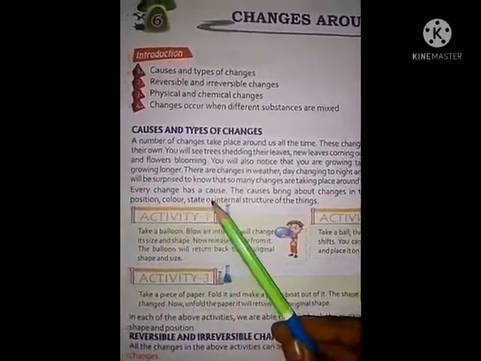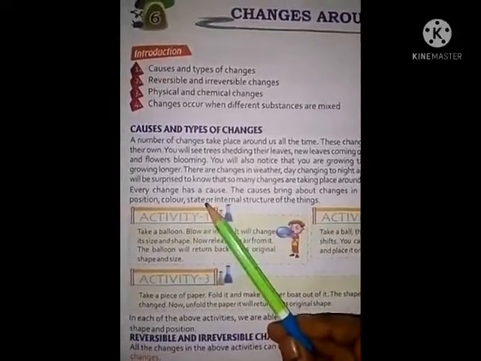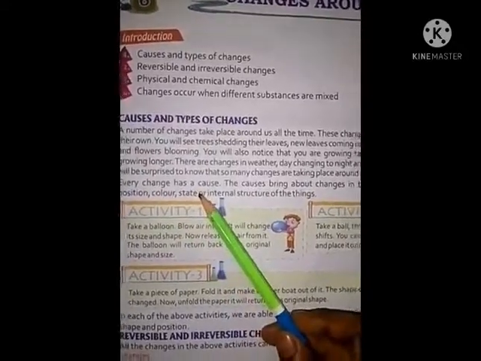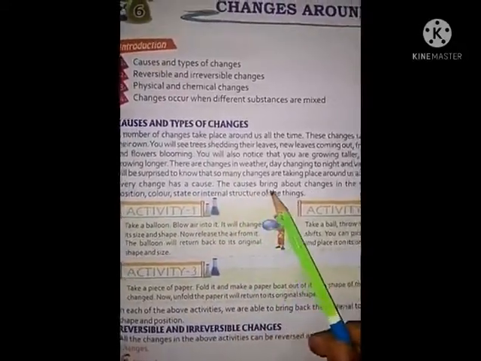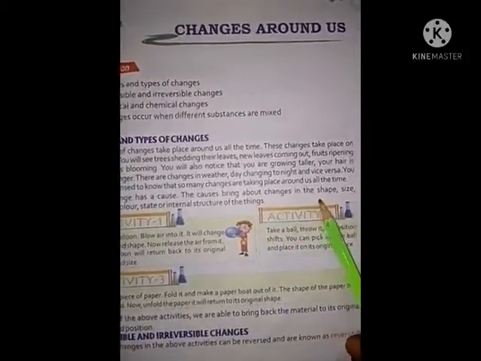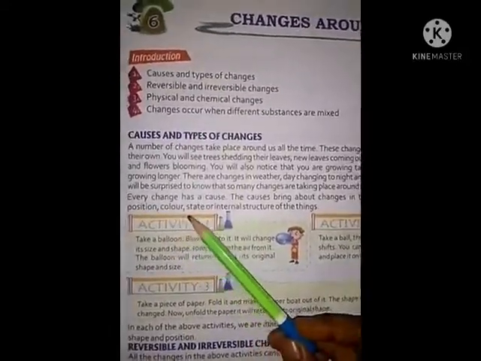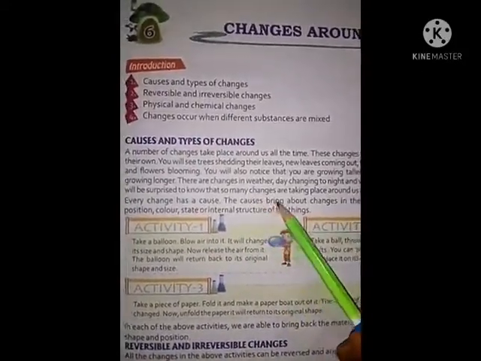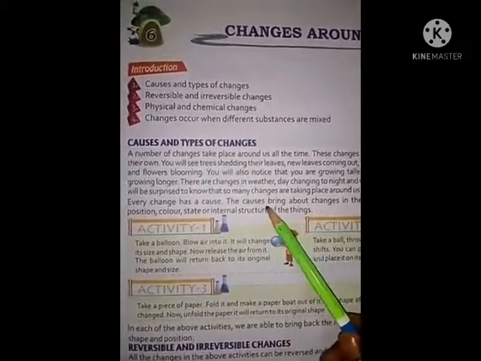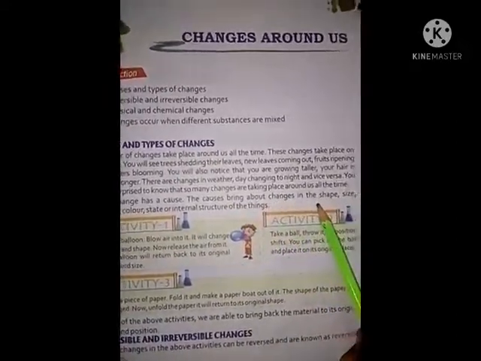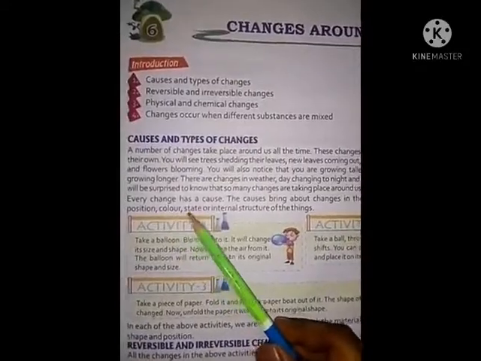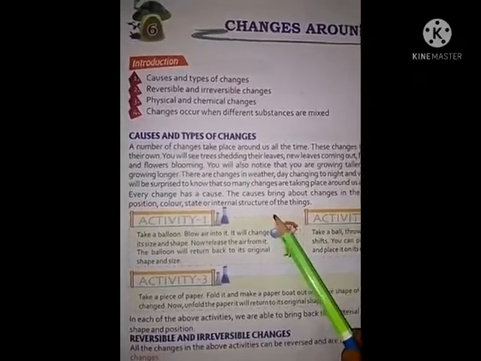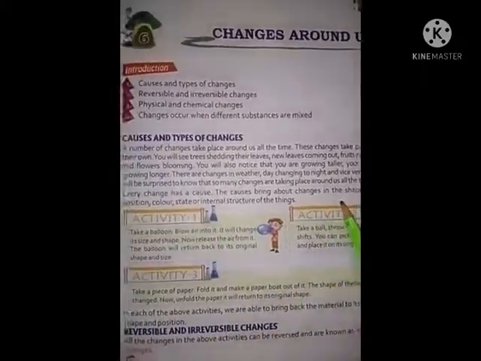Every change has a cause. Every change which occurs has some reason. Some causes bring about changes in the shape, size, position, color, state or internal structure of the thing. When changes occur, these properties change.